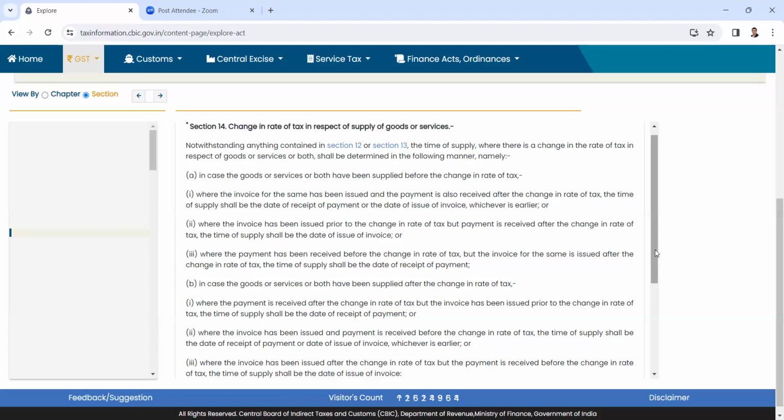Now this is the moot point in section 14. The purpose of section 14 is to prescribe in what way we can determine the effective rate applicable for a transaction when the transaction happens in a period where there is a change in the rate of tax.